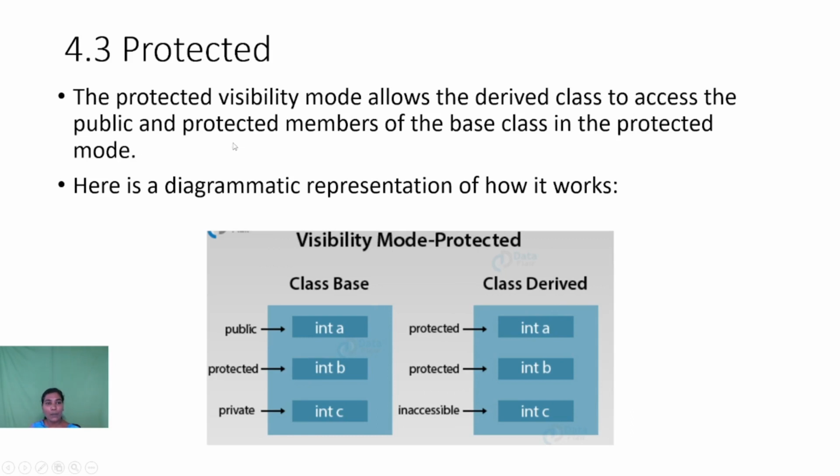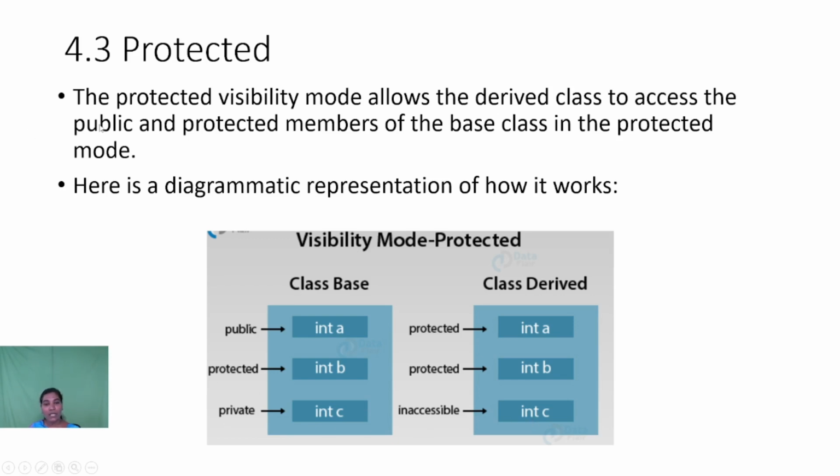Then the third one is the protected visibility mode. In the protected visibility mode, it allows the derived class to access the public and protected members of the base class in the protected mode. This is the representation. Here also the base class has a public variable, a protected variable and a private variable. The public variable is treated as protected in the derived class, the protected variable of the base class is treated as protected in the derived class, and the private variable is inaccessible to the derived class.